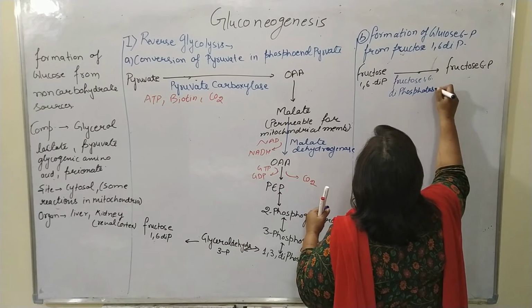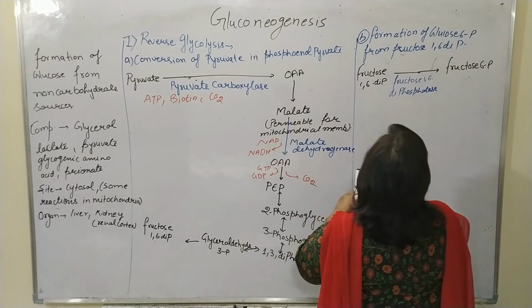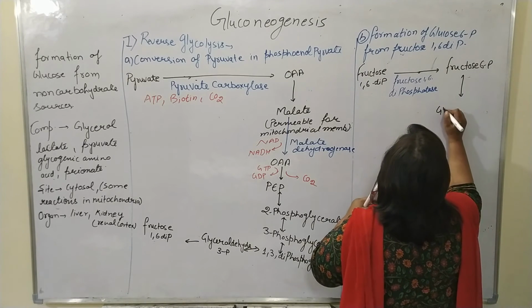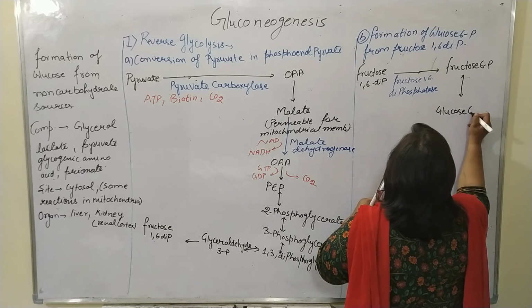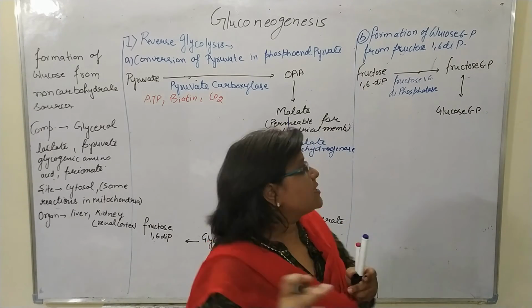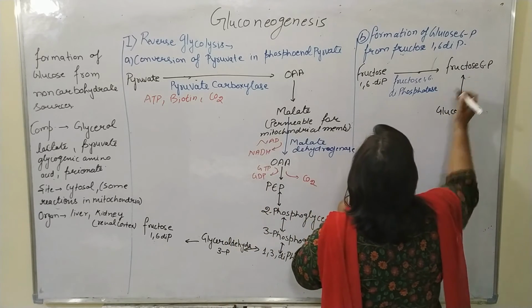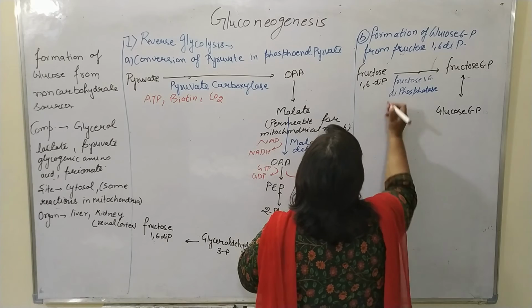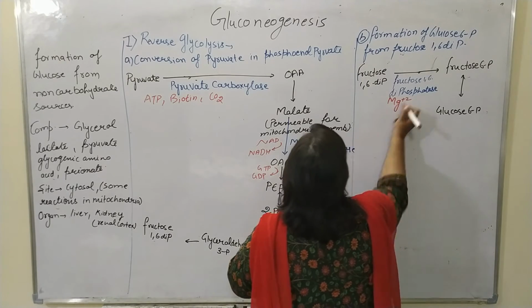Phosphatase, and then fructose 6-phosphate is converted into glucose 6-phosphate. Here one cofactor, magnesium plus 2 (Mg2+), is also used.